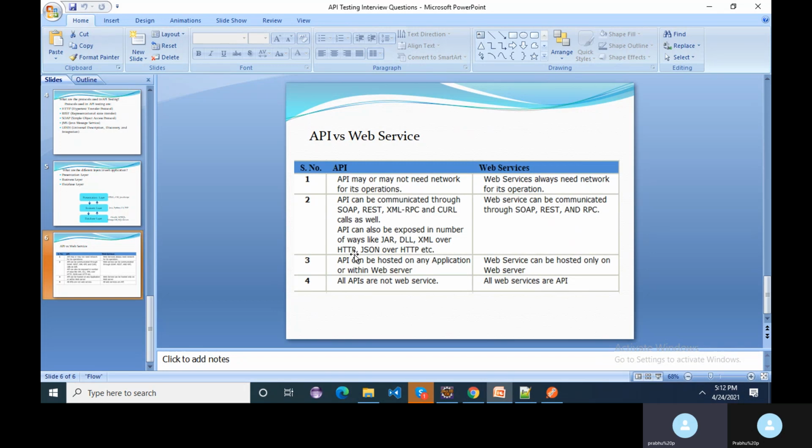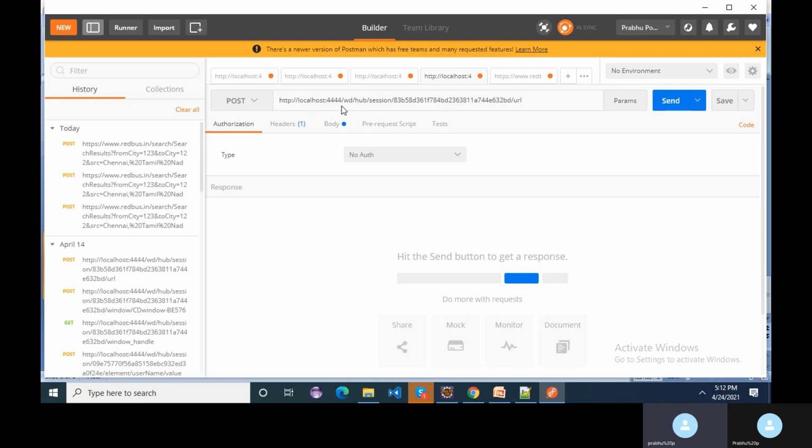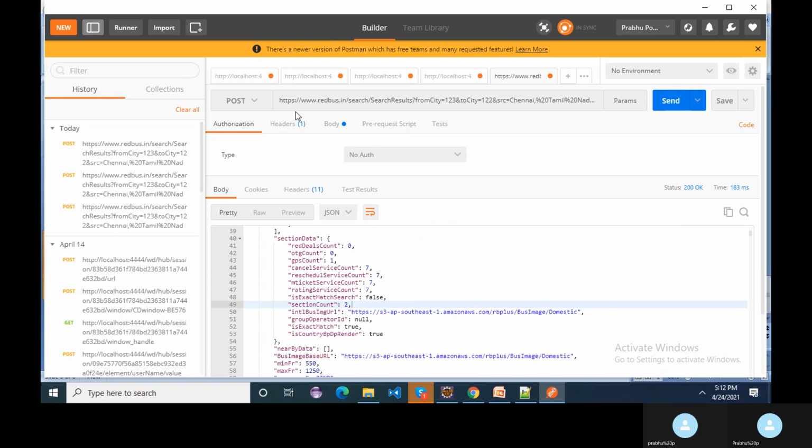Third, an API can be hosted on any application or within a web server, but a web service can be hosted only on a web server. Because if it is hosted on a web server, then only we can access it via the internet. But API is not the case; we can even host it in our local. See here, this API has been hosted on localhost 4444, where this is a port number. But this particular web service is hosted on a web server.